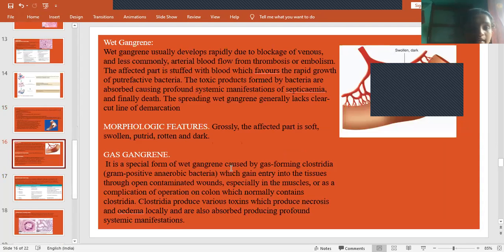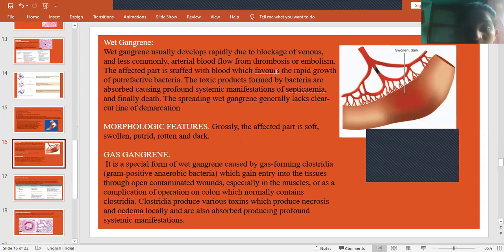And then what is wet gangrene? Wet gangrene usually develops rapidly due to blockage of venous and, less commonly, arterial blood flow. When there is a blockage in the flow, it leads to wet gangrene, from thrombosis or embolism. Thrombosis means formation of a clot in the blood vessel. Embolism means that if the clot travels to another part, then we call it embolism.